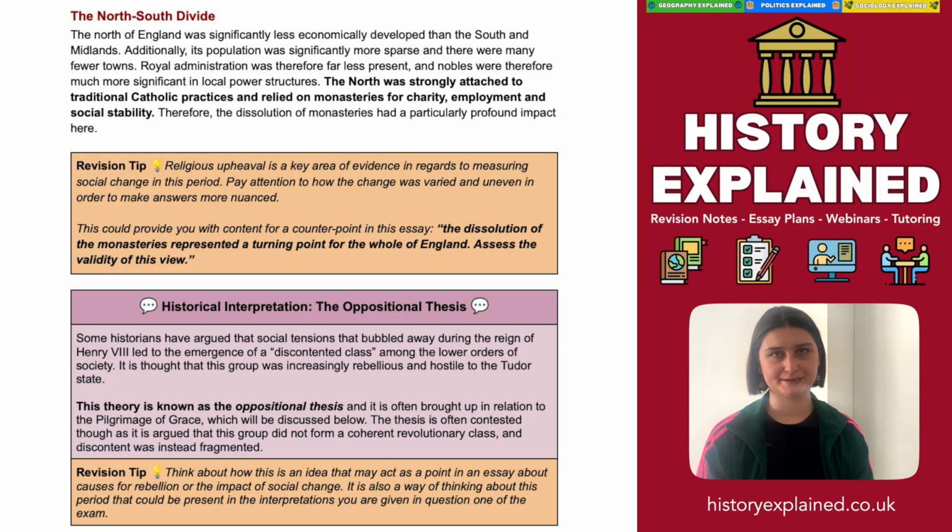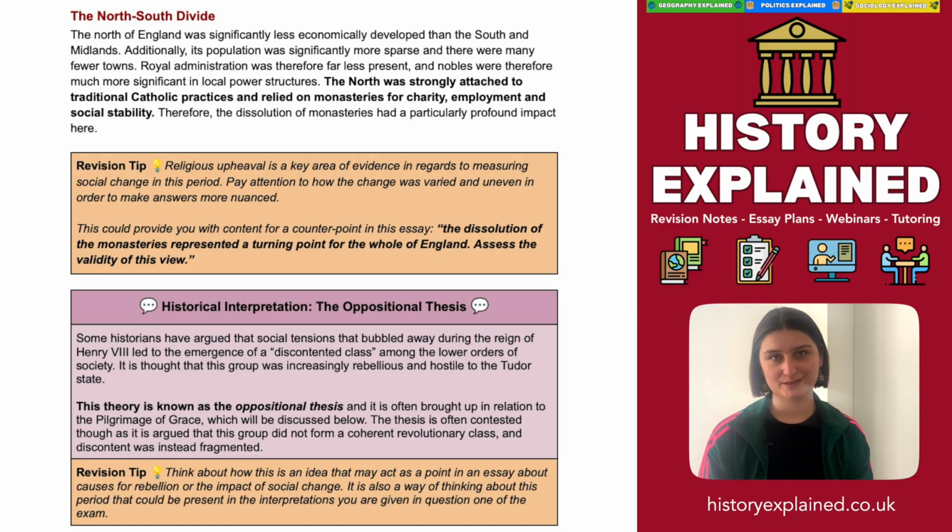Now, some historians have brought forward the idea of the oppositional thesis. They argue that social tensions that bubbled away during the reign of Henry VIII led to the emergence of a discontented class amongst the lower orders of society. It is thought that this group was increasingly rebellious and hostile to the Tudor state. This theory is known as the oppositional thesis and is often brought up in relation to the Pilgrimage of Grace, which will be discussed below. The thesis is often contested, and although it is argued that this group did not form a coherent revolutionary class, instead the discontent was fragmented.